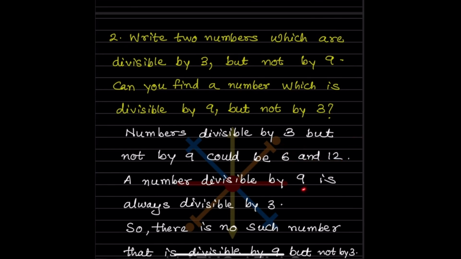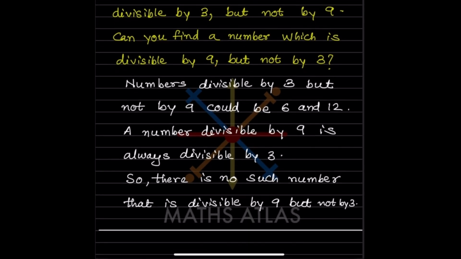A number divisible by 9 is always divisible by 3, because you know 3 threes are 9. So it will always be divisible by 3. So what did they ask? Can you find a number which is divisible by 9 but not by 3? There is no such number that is divisible by 9 but not by 3.